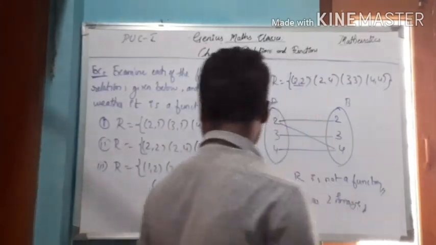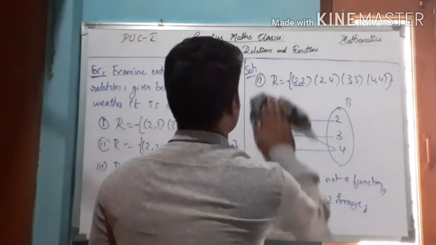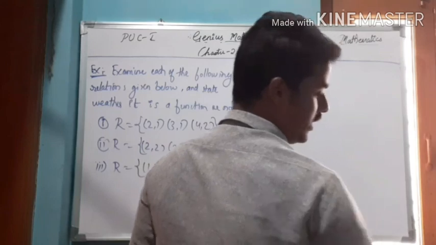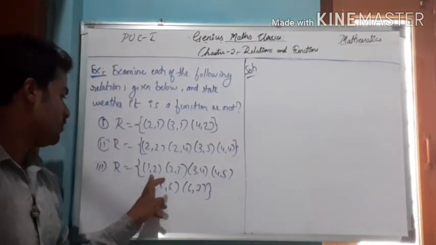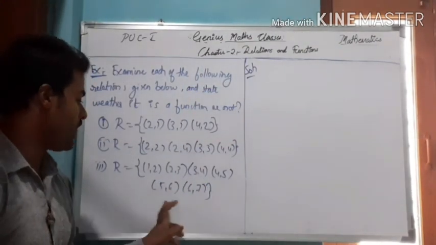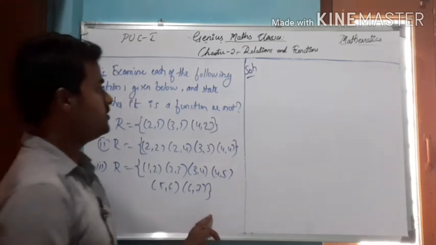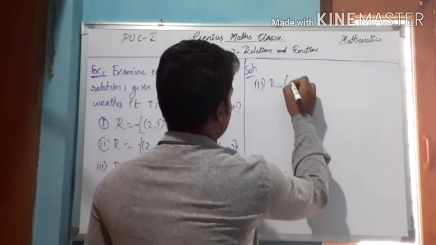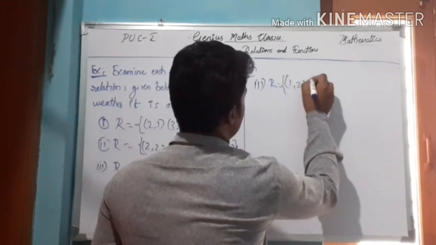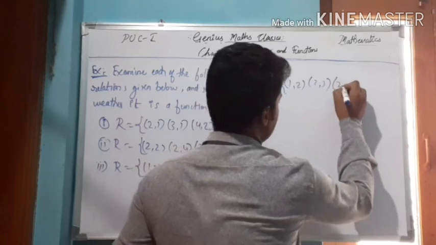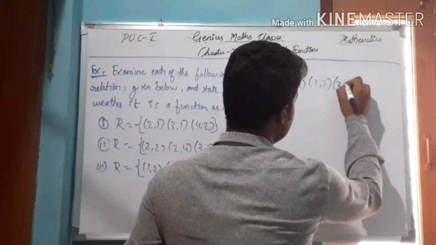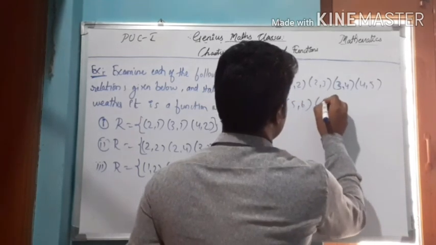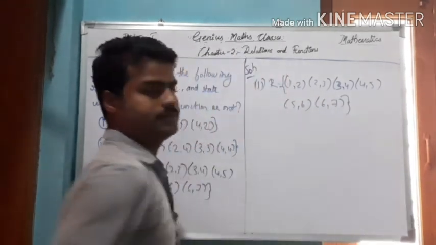Again, consider the third example. R equal to {(1,2), (2,3), (3,4), (4,5), (5,6), (6,7)}. Is this a function? Yes. Just look at here: (1,2), (2,3), (3,4), (4,5), (5,6), (6,7).